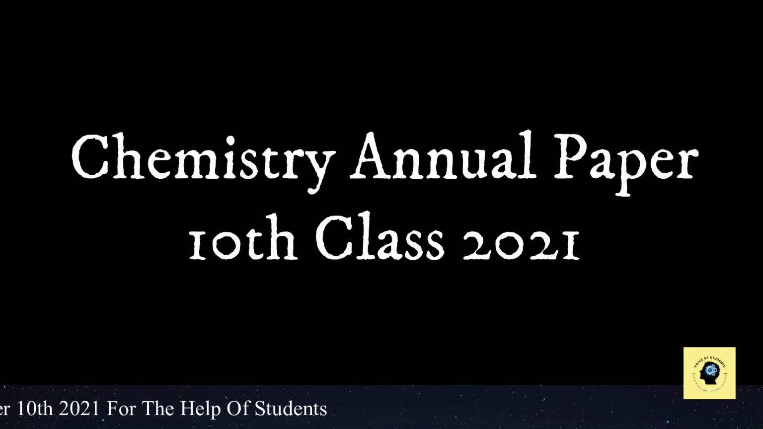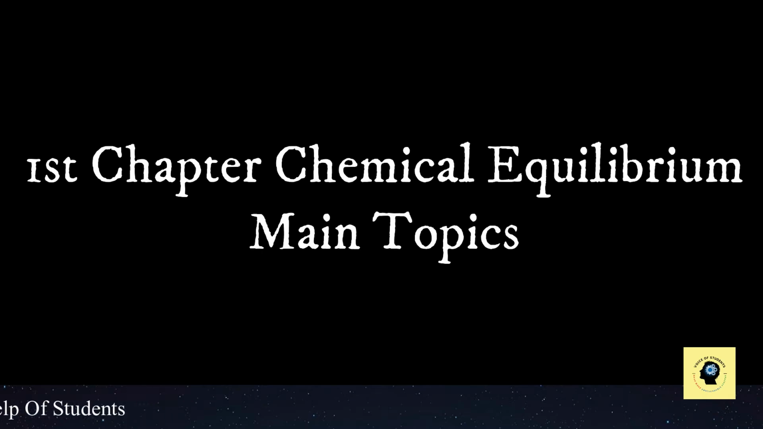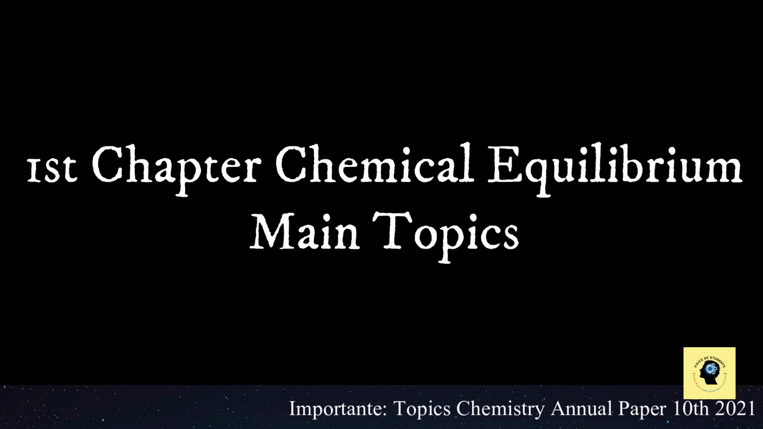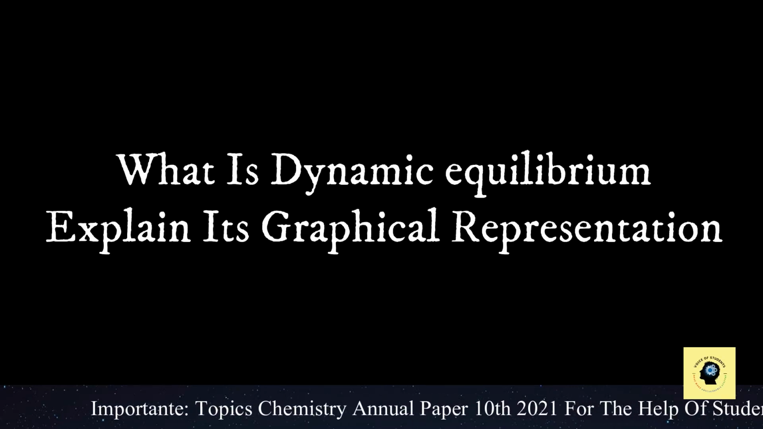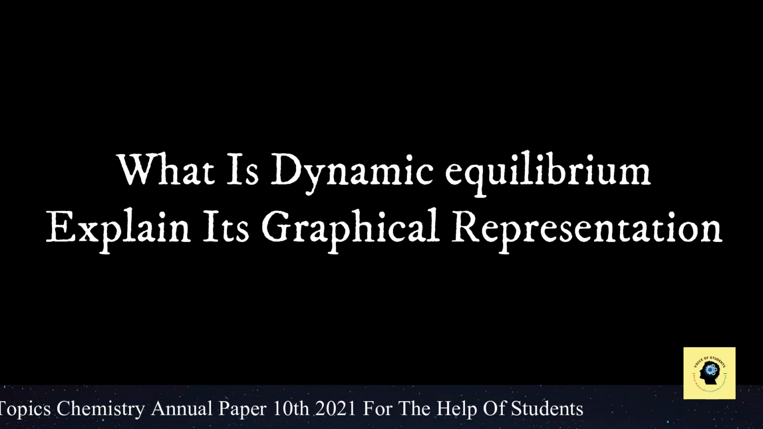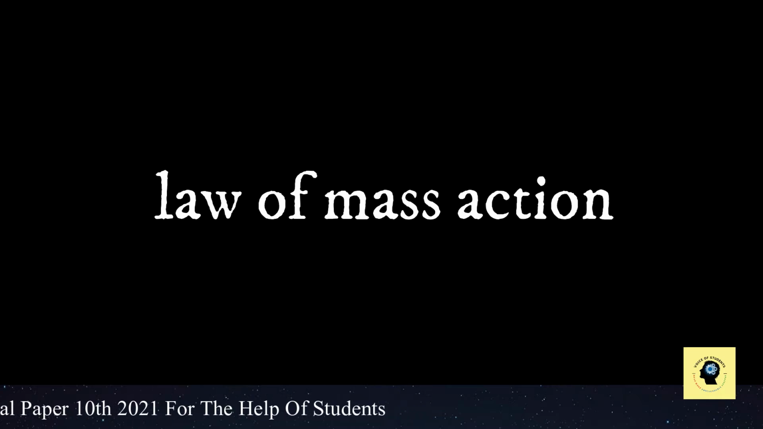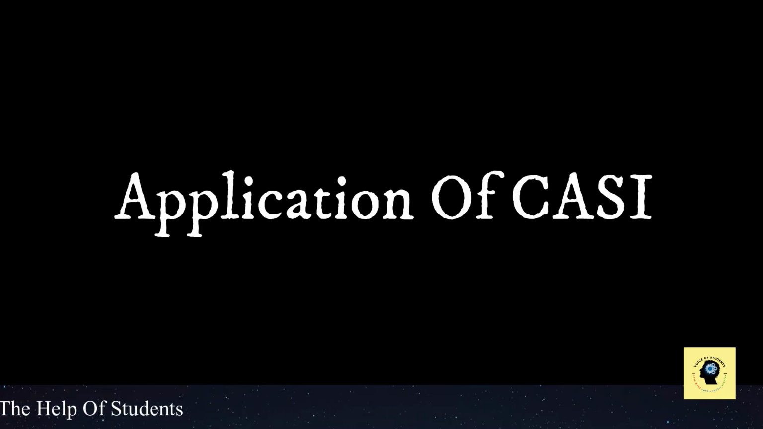Today we are going to discuss the questions with respect to the board examination as per ALP in 2021, Chemistry 10th class. First chapter is chemical equilibrium. Among that chapter we have first of all the main topics like what is dynamic equilibrium, explain its graphical representation, law of mass action, application of Kc.